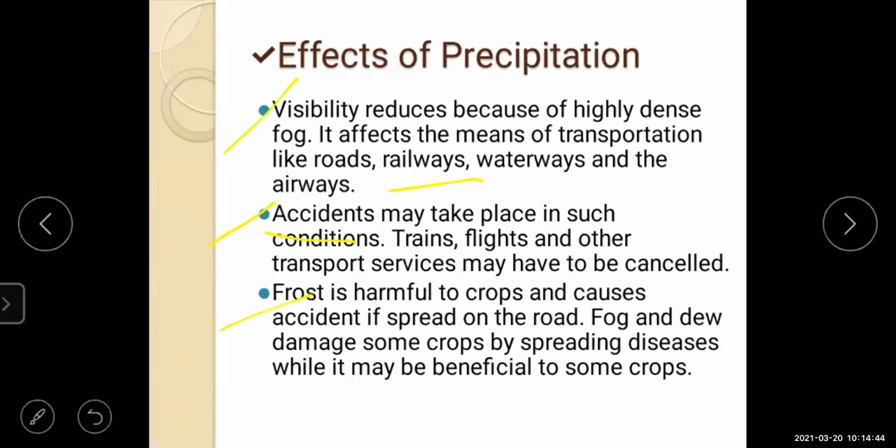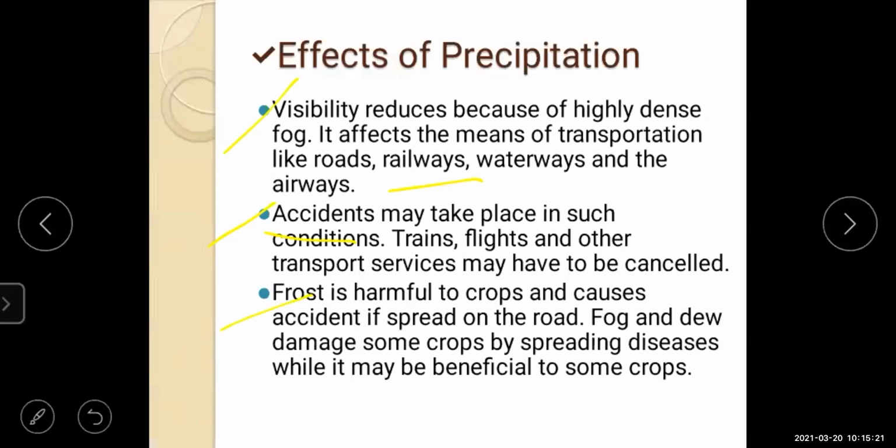Then frost. Frost is harmful to crops and causes accidents if spread on the road. Fog and dew damage some crops by spreading diseases, while they may be beneficial to some crops. Due to excessive hailstones, fog, and frost, the crops are damaged, but for other crops it is also beneficial. So these are the effects of precipitation.